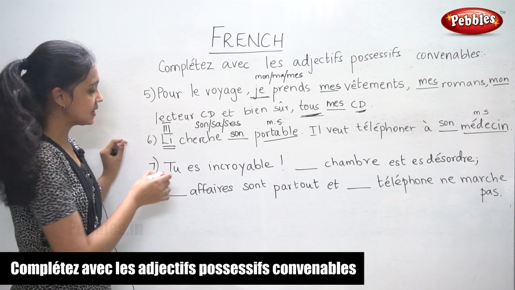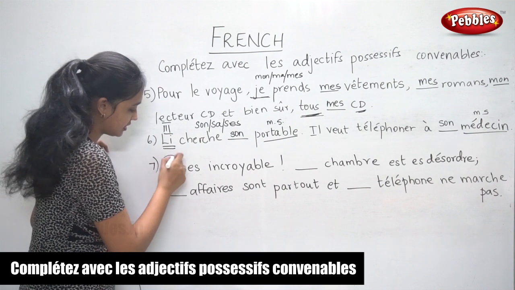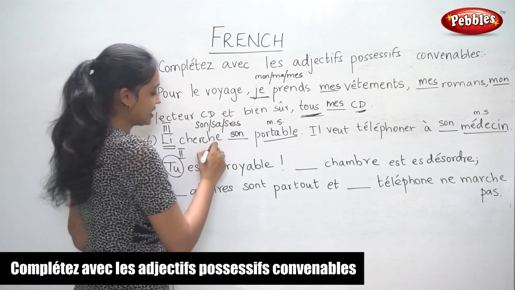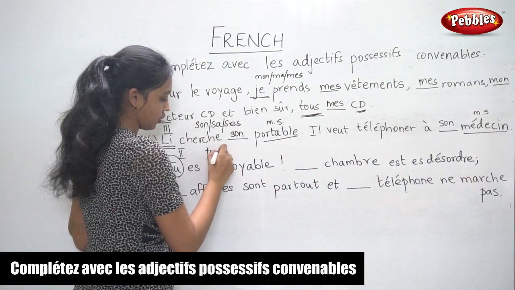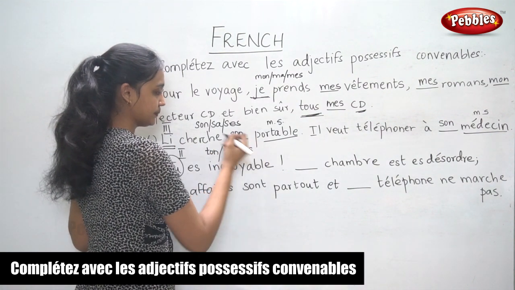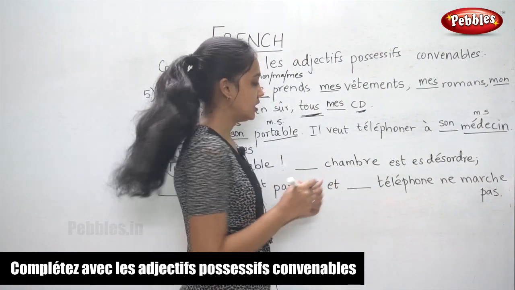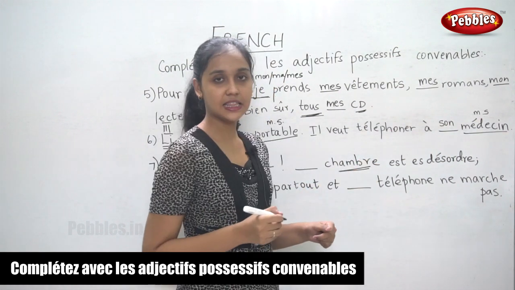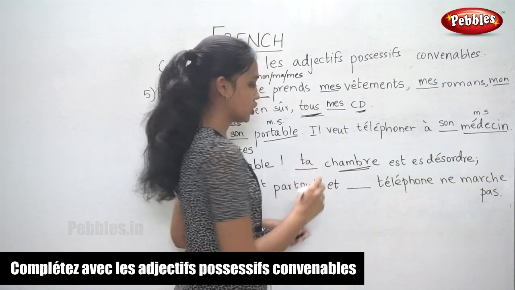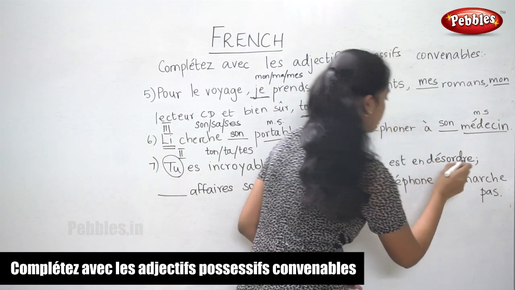Now the next sentence, tu es incroyable. So the subject here is tu. It is second person. So when it is second person, you can use ton or ta or tes. So the first blank, dash chambre. Now this is in the feminine singular form, so you write ta chambre est en désordre.